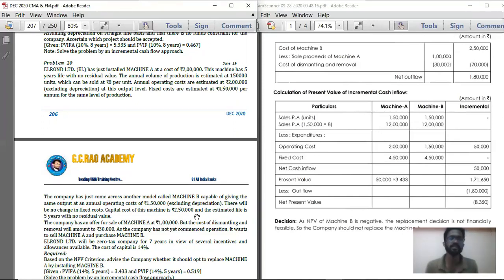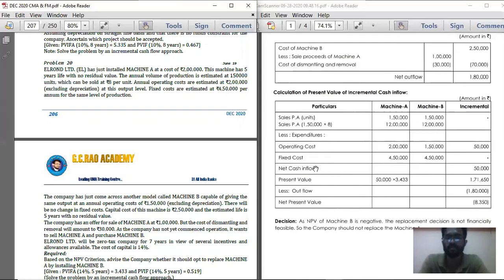Only if there is tax will there be tax savings on incremental depreciation. So here the tax percentage is 0, so there is no incremental tax savings. That is, there is no tax savings on the incremental depreciation. So the cash inflow is only one thing, that is operating cost savings: 2 lakhs minus 1,50,000, which is 50,000. So that is the cash inflow.